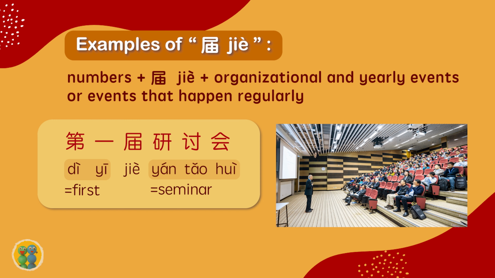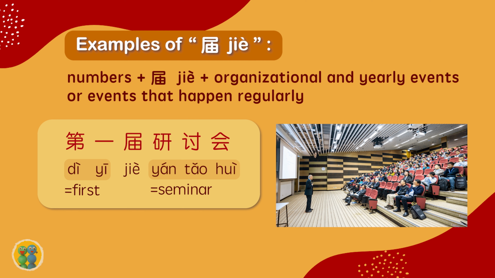Let's see the examples. 第一届研讨会. 第一 means first. 研讨会 means seminar. Seminars sometimes are held like once in a year or once in half a year.